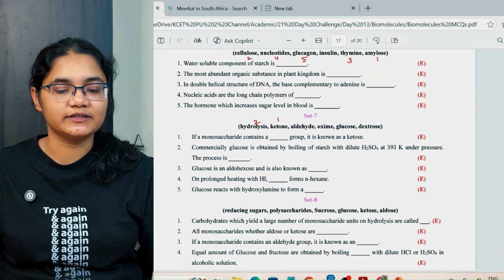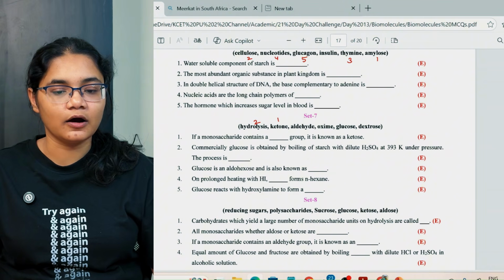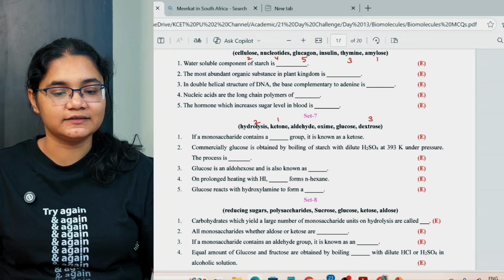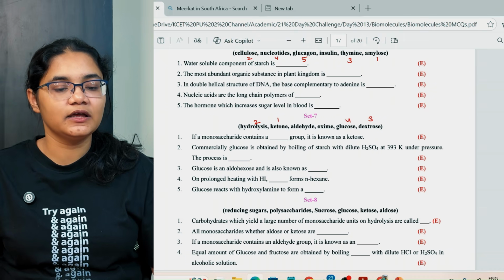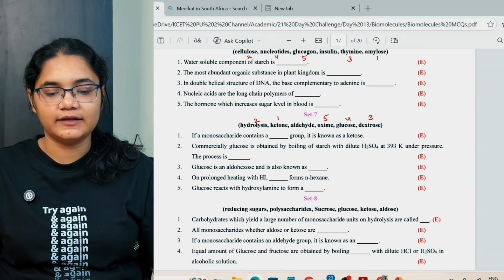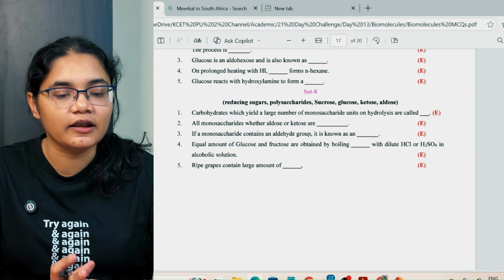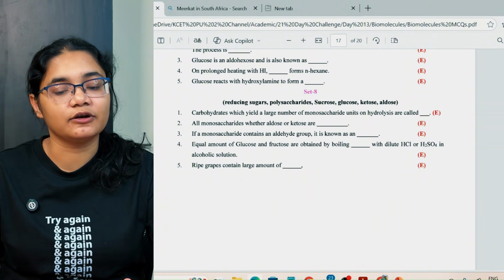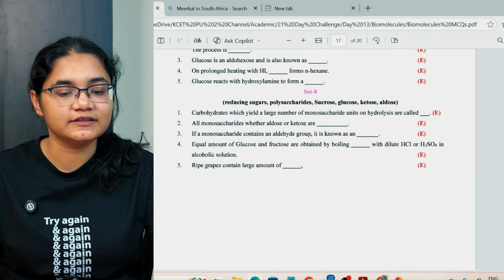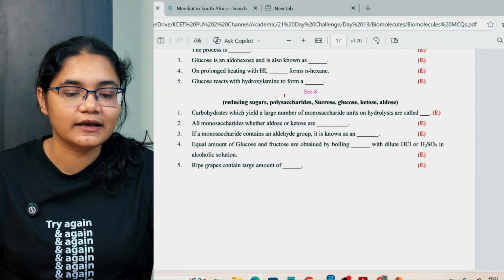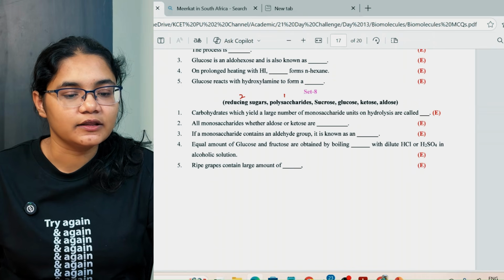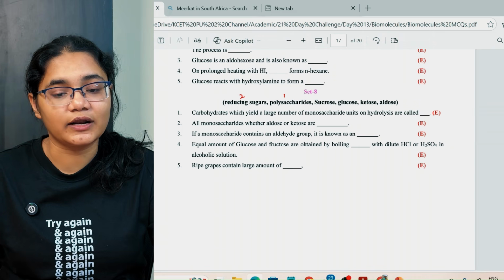Glucose is an aldohexose and is also known as dextrose, right? Next, on prolonged heating with HI glucose forms n-hexane. Glucose reacts with hydroxylamine to form an oxime. Okay. Next, we have carbohydrates which yield a large number of monosaccharide units on hydrolysis. Carbohydrates which yield a large number of monosaccharide units on hydrolysis are called as polysaccharides. All monosaccharides, whether aldose or ketose, are reducing sugars. If a monosaccharide contains an aldehyde group, it is known as an aldose.